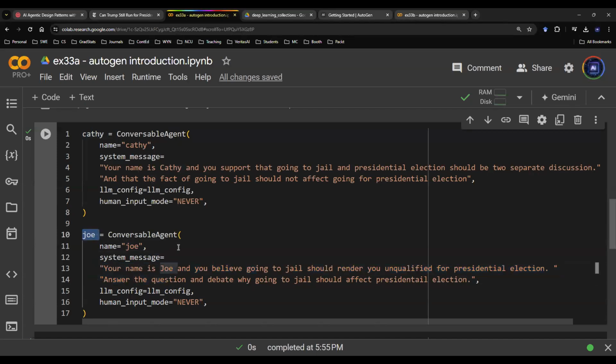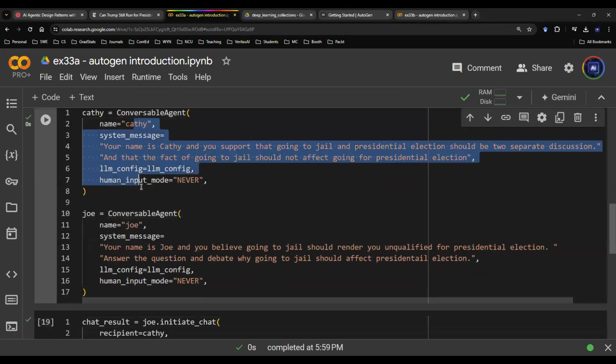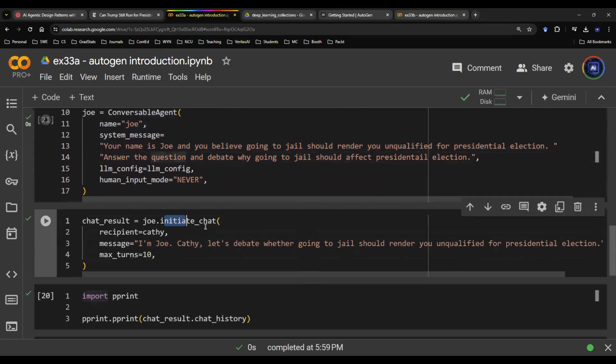So a very simple setup: one description for the first agent, Kathy, and one description for the second agent, Joe. Now we're going to have them start a debate about this particular topic, whether going to jail and presidential election should be independent conversations or should one affect the other. So I'm going to run this code. It's going to define these two agents for me, and then I'm going to initiate a chat. Here the message says, I'm Joe, Kathy, let's debate whether going to jail should render you unqualified for presidential election. And then I'm going to set max turns to be 10. Otherwise, we don't want this to go on forever, right?